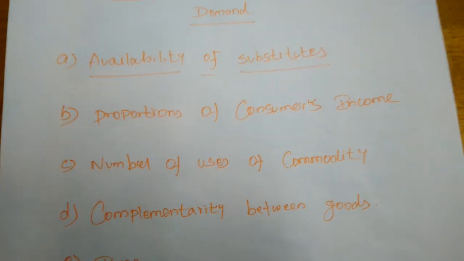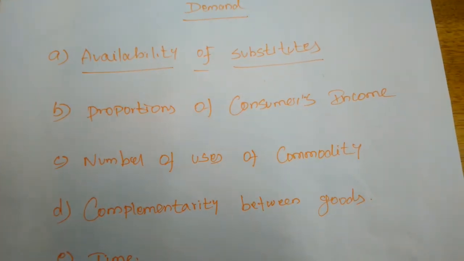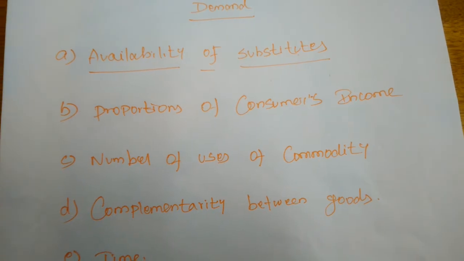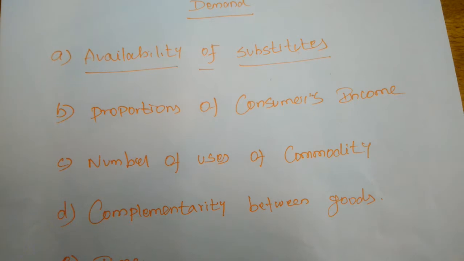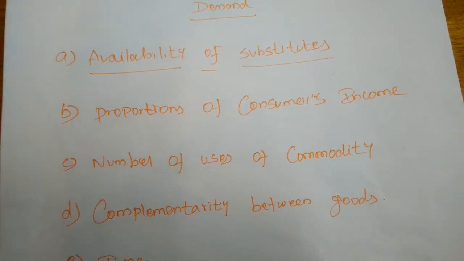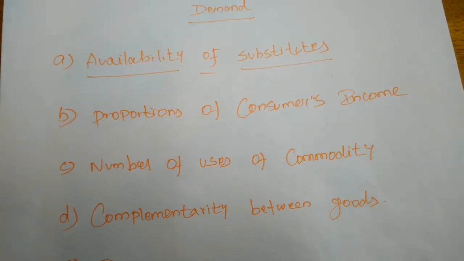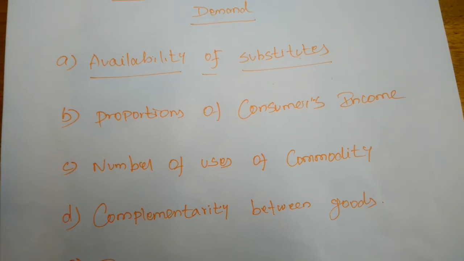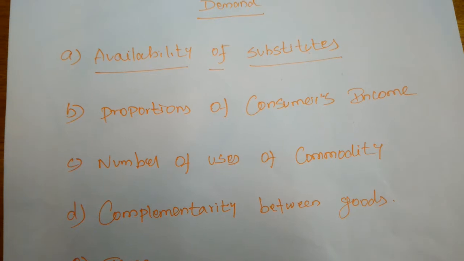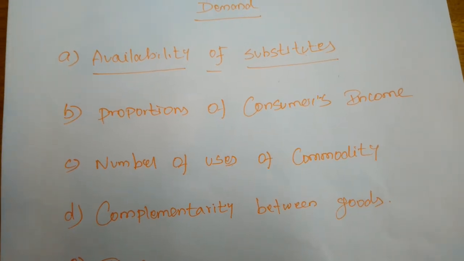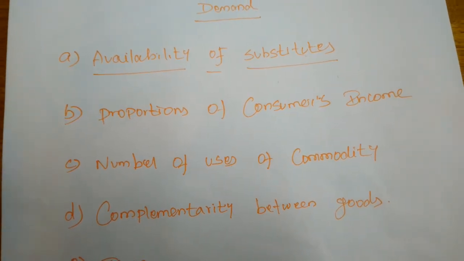Now we are going to the market, and many substitute commodities are there. If the price of any commodity is increased, suddenly we will select the substitute commodity, right? So if the price of that product increases, buyers will buy its substitutes only.